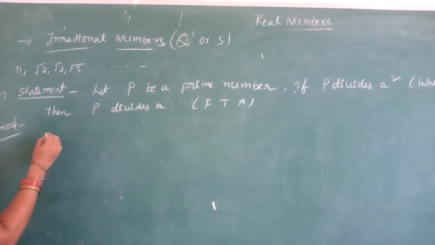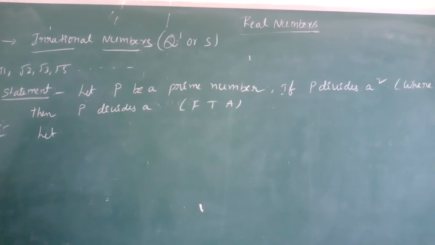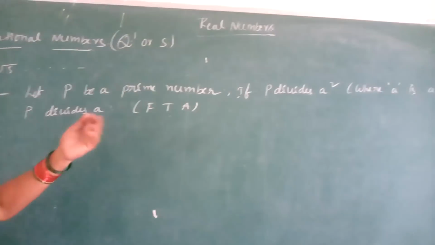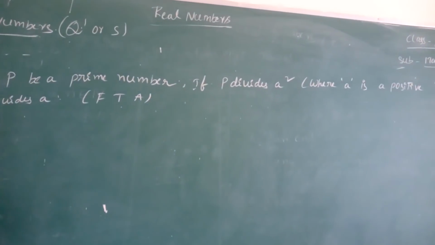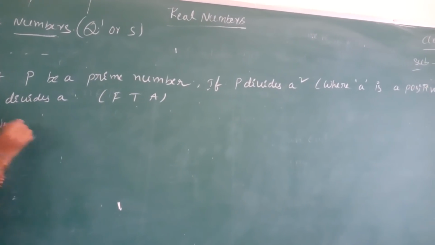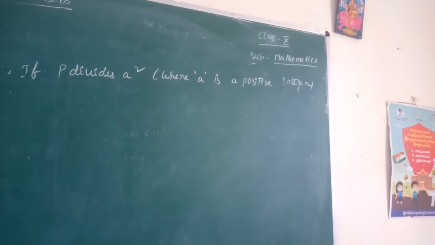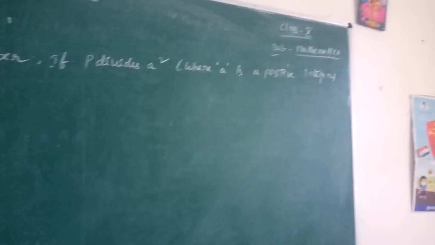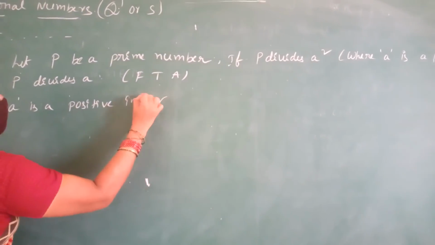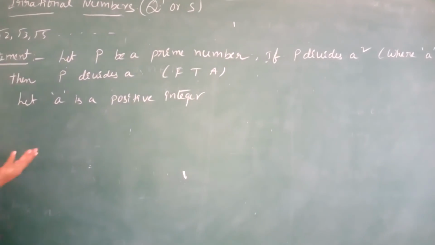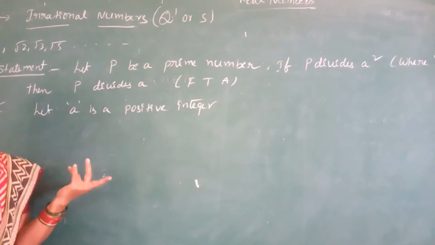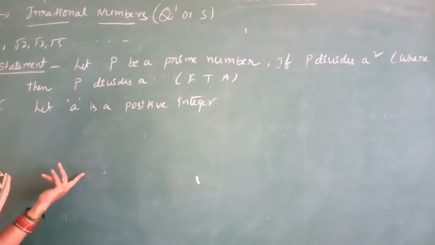Okay, let A be a positive integer. Integer means it is either a prime number or a composite number, whatever it may be.